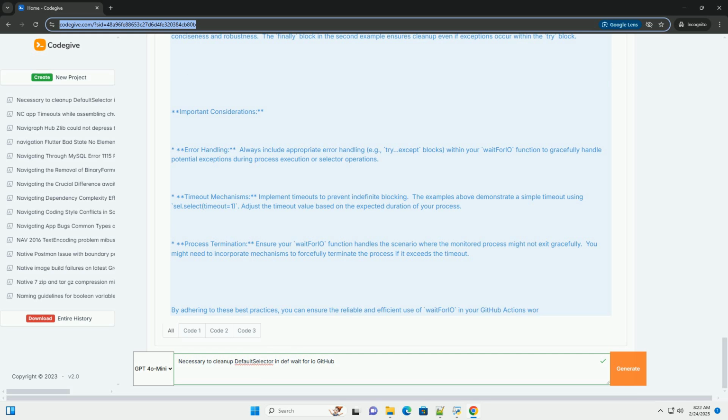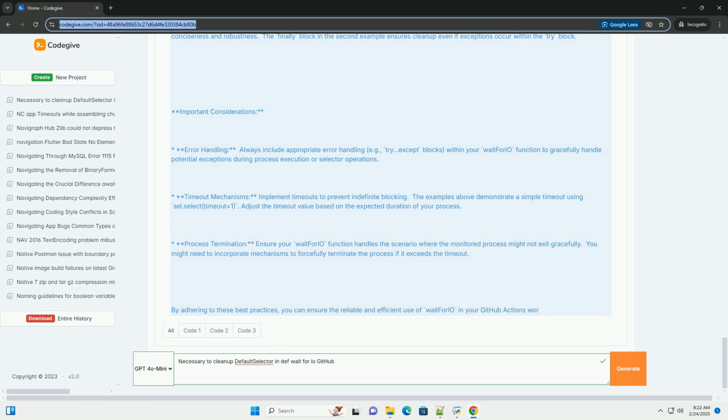Both examples achieve the same outcome. They ensure the default selector is closed after use. The with statement is generally preferred for its conciseness and robustness. The finally block in the second example ensures cleanup even if exceptions occur within the try block.